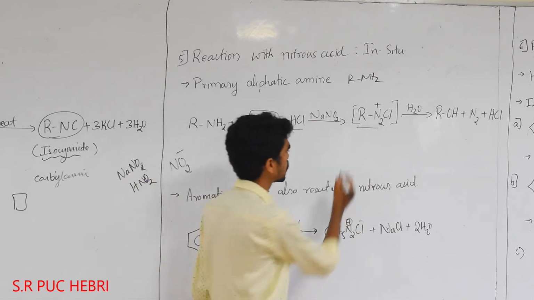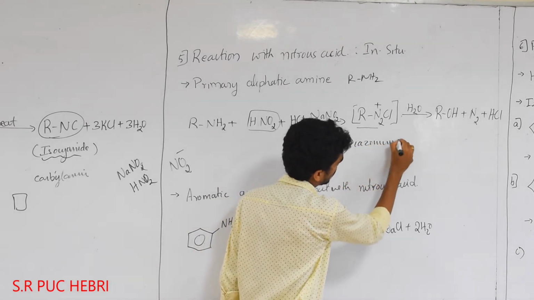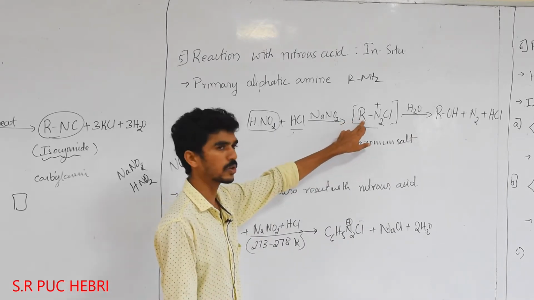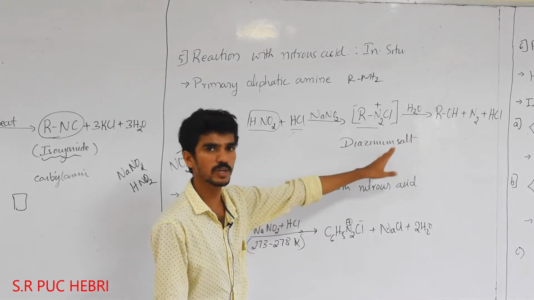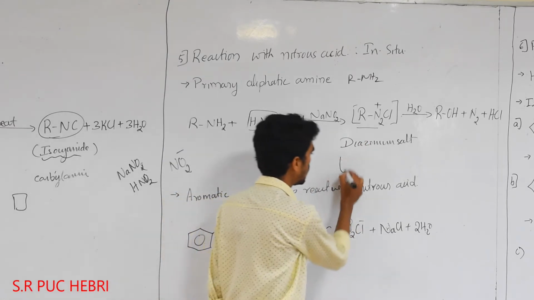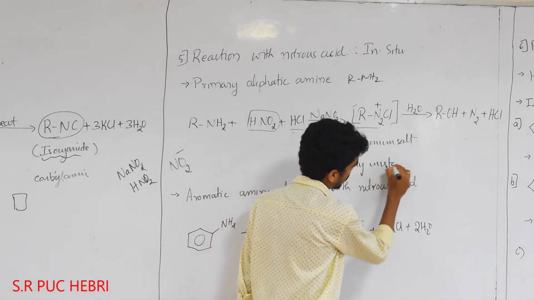This salt is known as diazonium salt. If the R group is methyl, it is methyl diazonium salt. If the R group is ethyl, it is ethyl diazonium salt, which is a very unstable molecule.